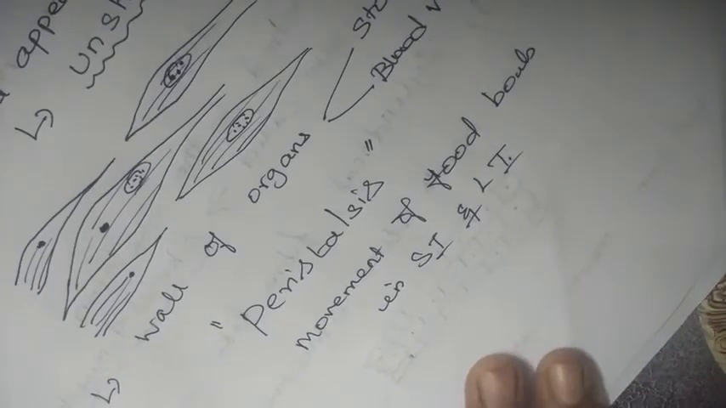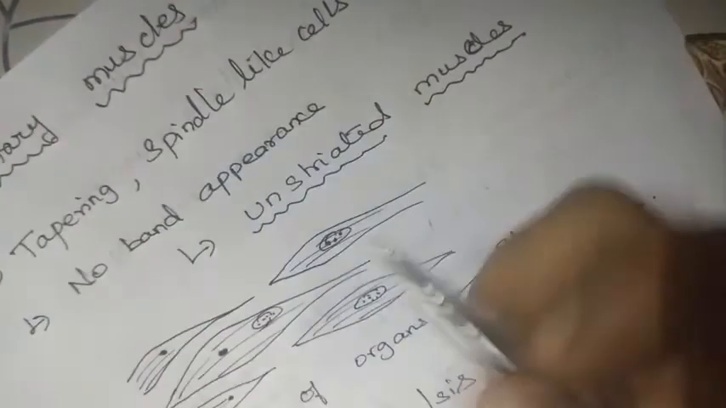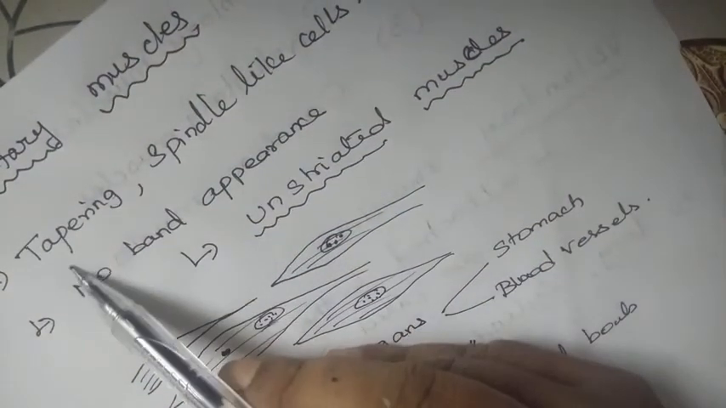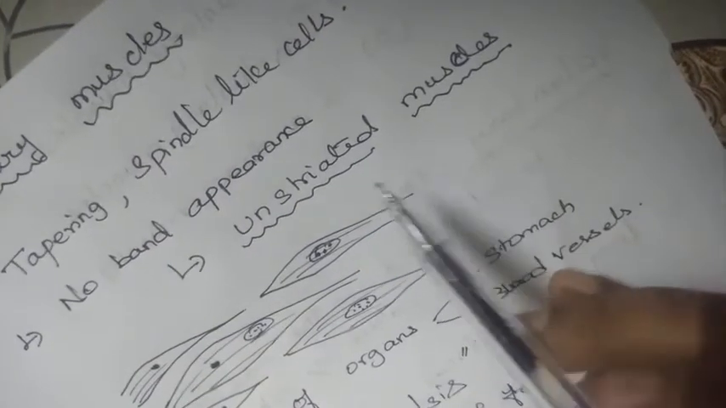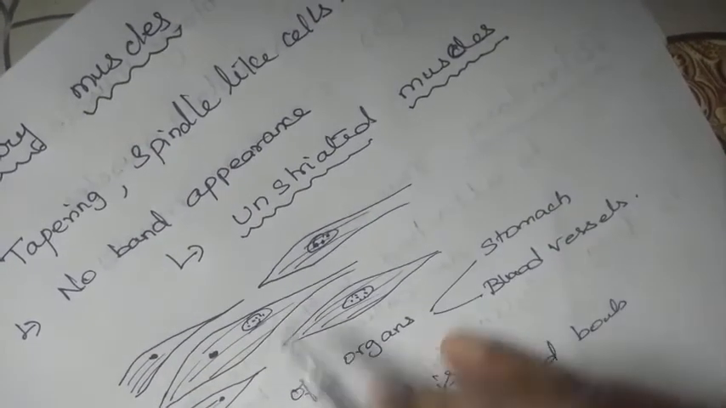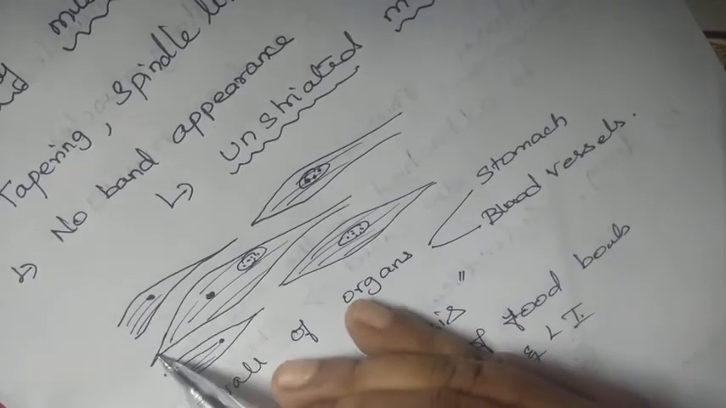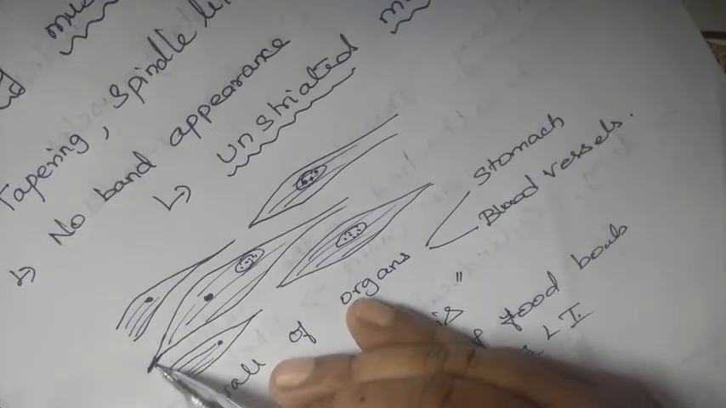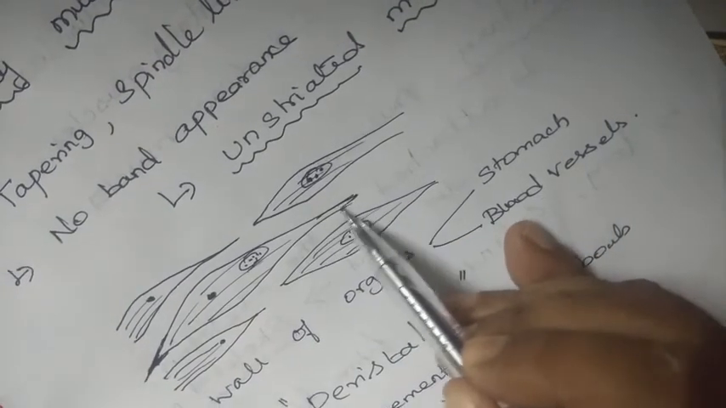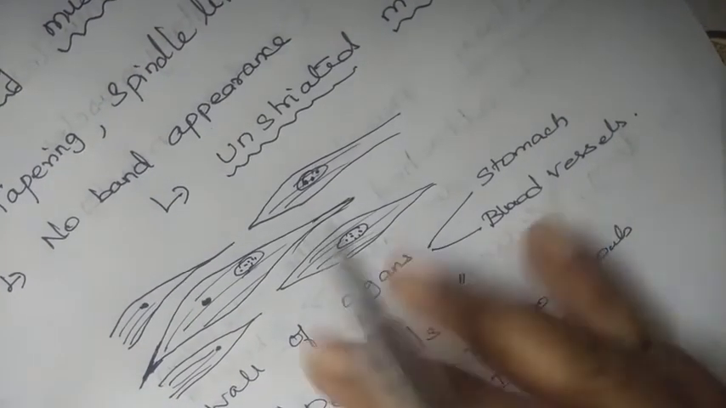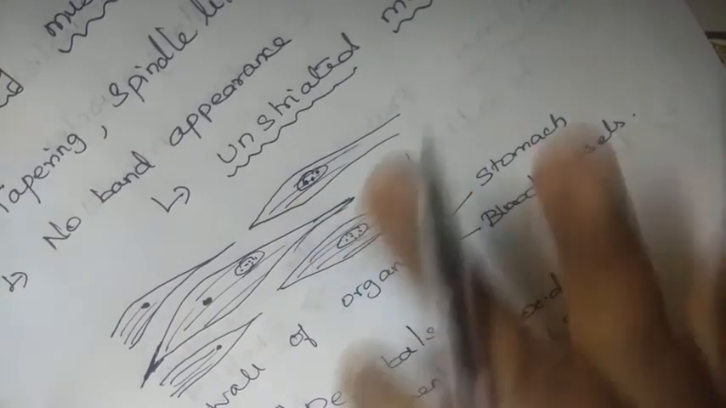Now once again I'll repeat it: what is it about involuntary muscles? The involuntary muscles are tapering, spindle-like cells. There is no band appearance, so they get the name unstriated muscles. This is how the structure of involuntary muscles looks, with spindle-like structure and tapering, somewhat pointed ends. This is how the muscle looks under a microscope.